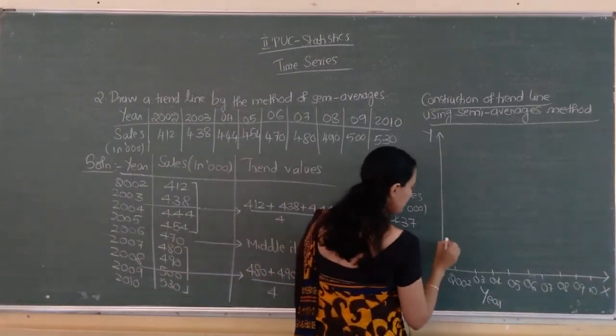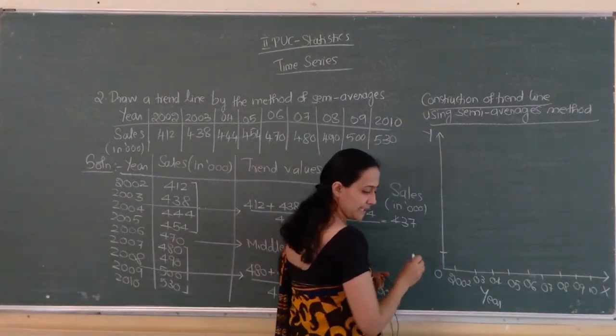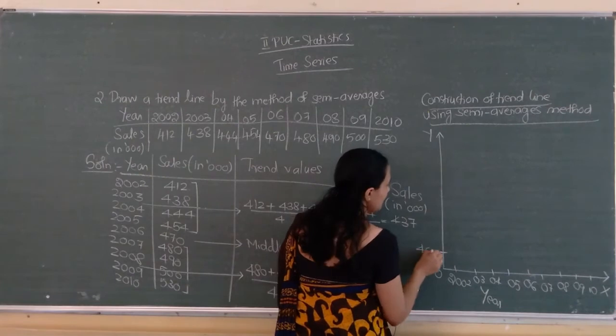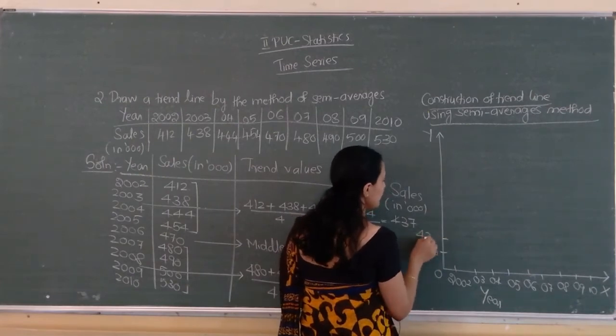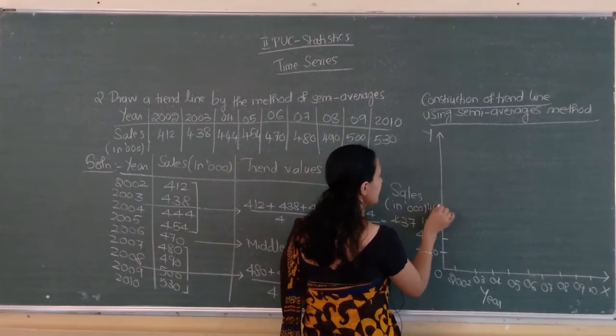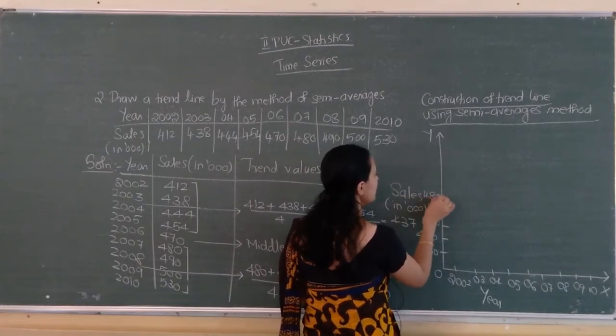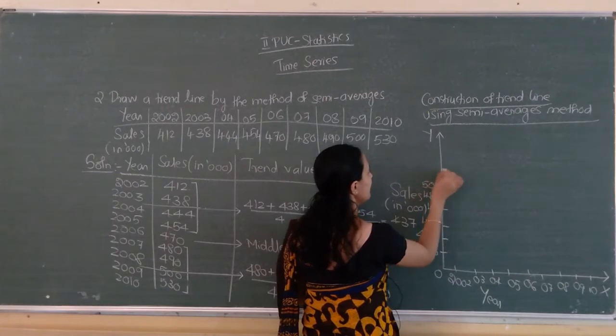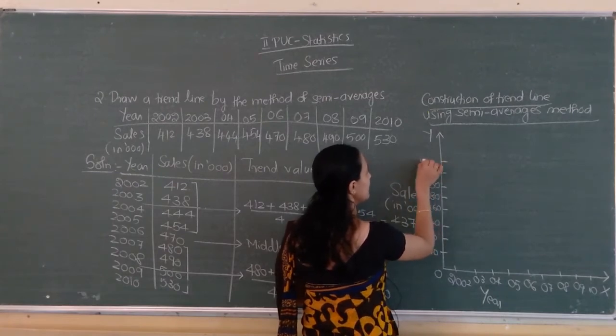So I am taking 400, and 20 units we will take: 420, 440, 460, 480, 500, 520, 540.